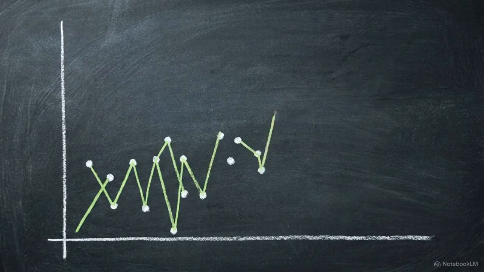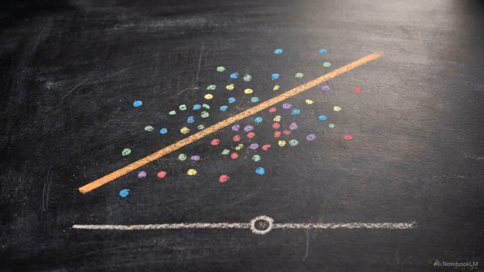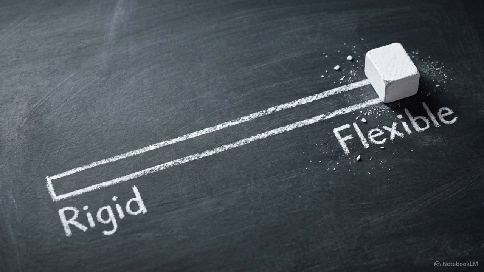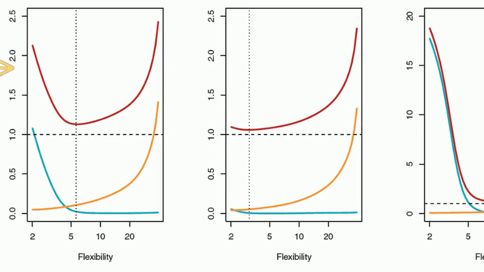Every algorithm enters this tug-of-war. If it is too rigid, it suffers from high bias. If it's too flexible, it's overwhelmed by variance. This light blue line shows bias plunging as flexibility increases. Simultaneously, the orange variance line skyrockets at high flexibility. Combined, they form the total test MSE.